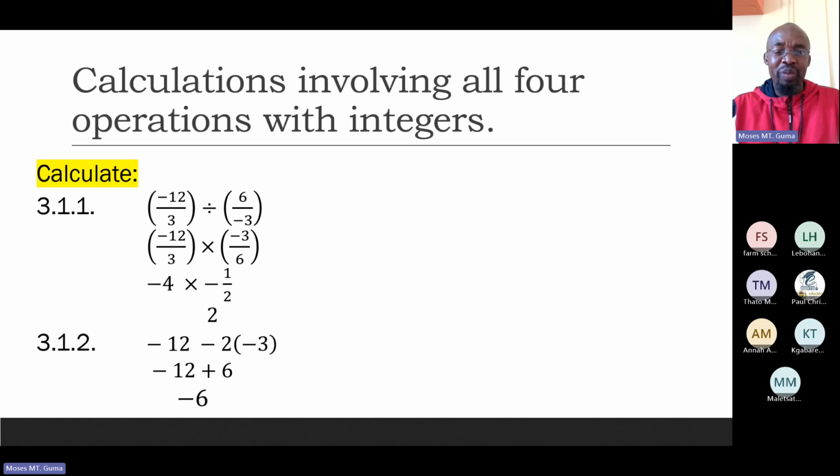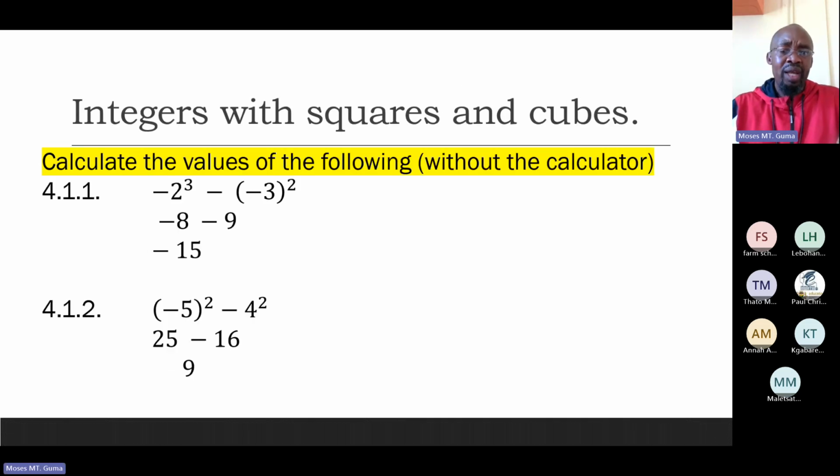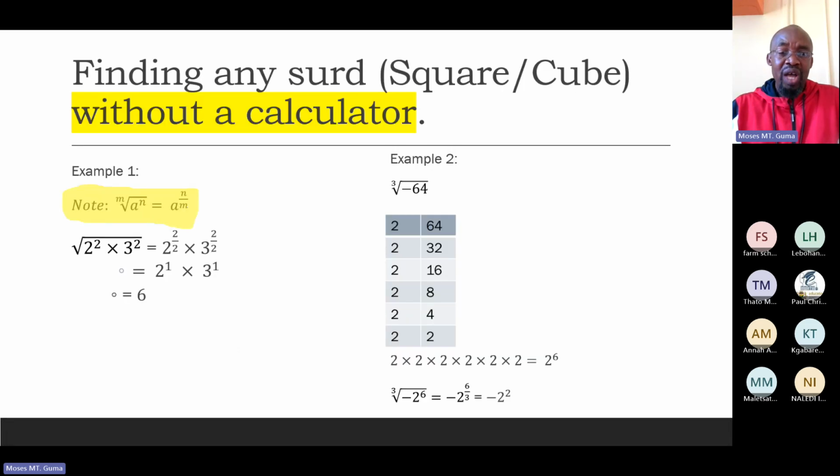I hope everyone is with me. Beautiful mathematics. Moving on. Now we are going to deal with integers with squares and cubes. Now, dealing with squares and cubes, I want to go somewhere first to remind you, my beautiful friends, because I love you. I want to remind you of how to deal with sets, that is square and cube, without using